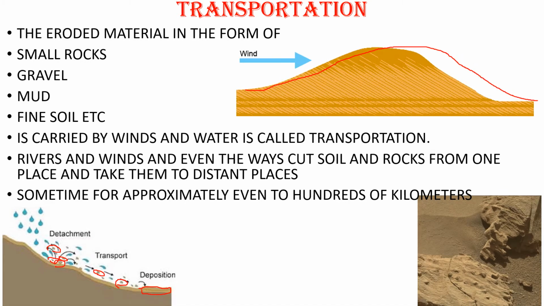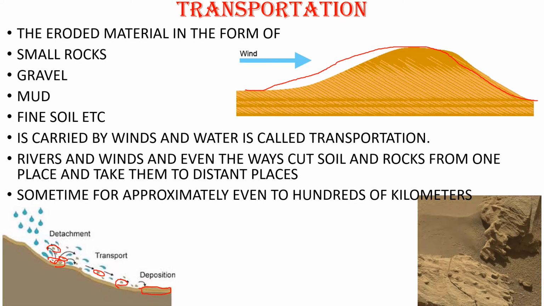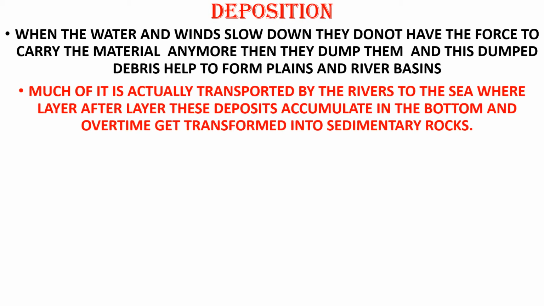Now let us go for the last process, that is deposition. We have heard about weathering, we have learned about erosion, we have learned about transportation. Now we are going to learn about deposition. The last process of denudation is deposition. So when the water and winds slow down, they do not have the force to carry the material anymore. Then they dump it, and this dumped debris helps to form plains and river basins.